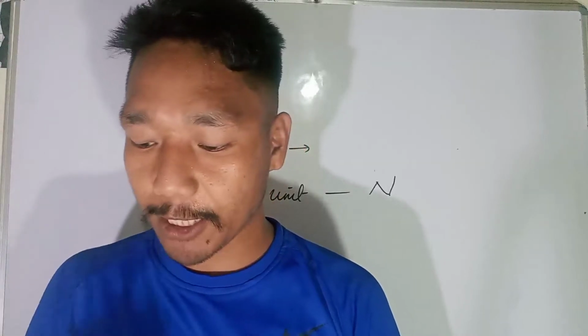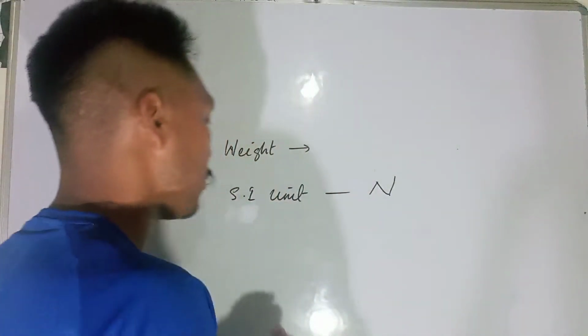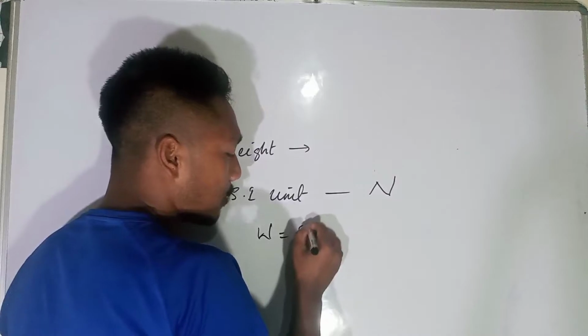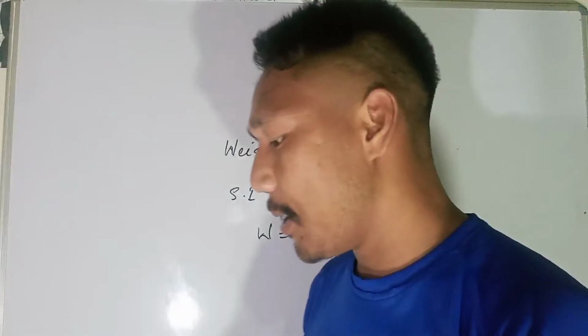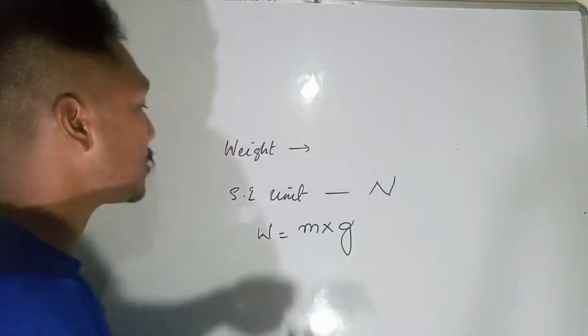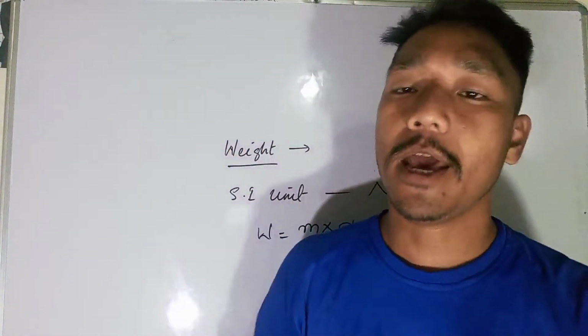Weight is the force with which the object is attracted toward the Earth. So we can write weight is equal to mass into acceleration due to gravity. Now you see, mass does not change from place to place, whereas weight changes from place to place. If you go to the moon, your weight will be different. If you go to the equator, your weight will be different, and at the pole, your weight also will be different.